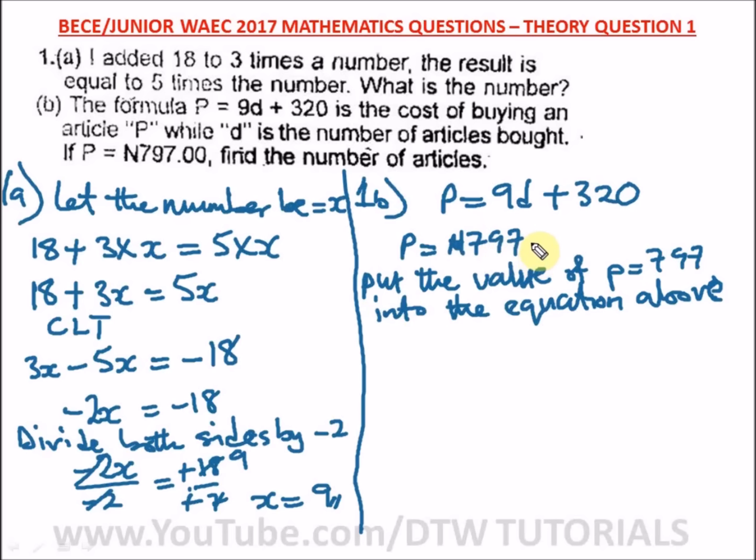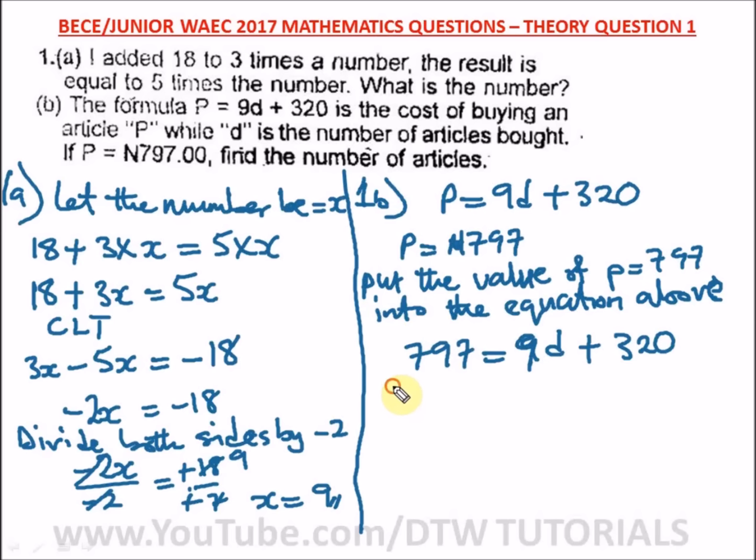So let's put in 797 into this equation. So we have 797, that's P, since P is equal to this, so this is where P is, and we'll put 797 equal to 9D plus 320.